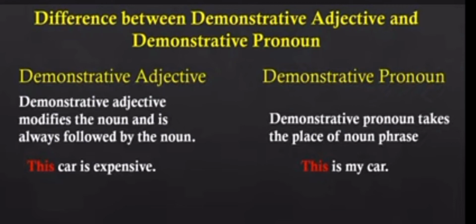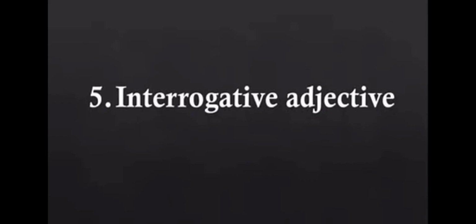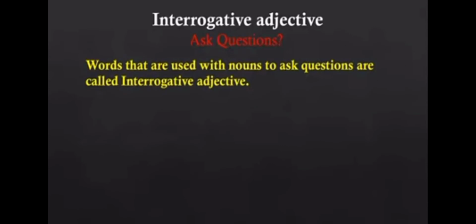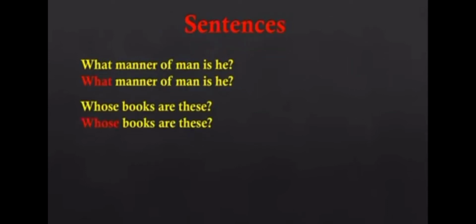Let's see the next one. Interrogative adjective. Interrogative means asking questions. Words that are used with nouns to ask questions are called interrogative adjectives. What manner of man is he? Whose books are those? Whose, what, or WH questions, those are called interrogative adjectives, which come before the noun: manner, books. So these are examples of interrogative adjectives.